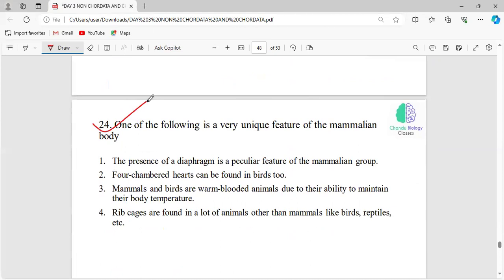Now, I have attached this question before, on the diploblastic acoelomate condition. One of the following is a very unique feature of the mammalian body. What will be that unique feature? The presence of a diaphragm is a peculiar feature of the mammalia. Four-chambered hearts can be found in birds too. Mammals and birds are warm-blooded animals due to their ability to maintain body temperature. Rib cages are found in...